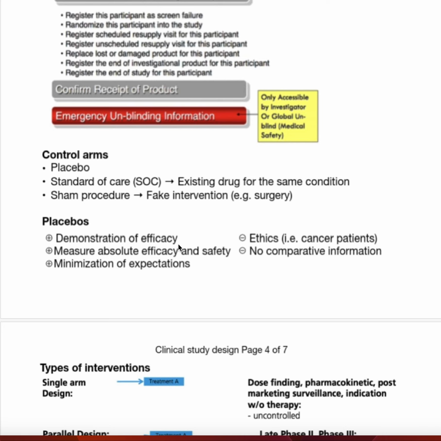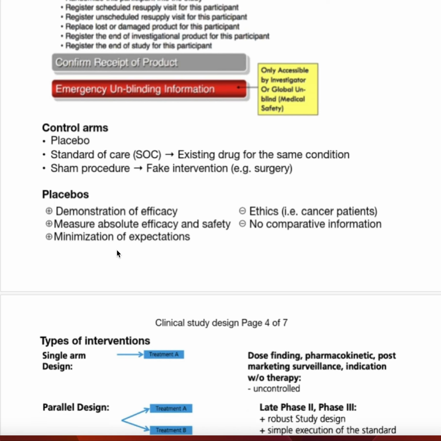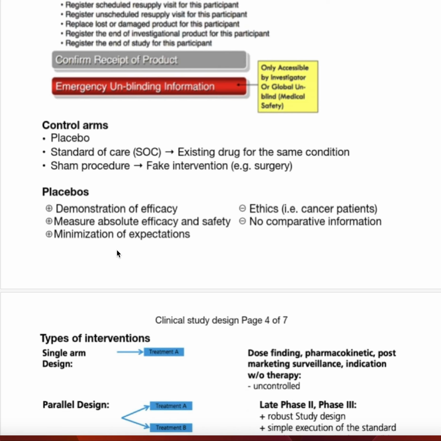Demonstration of efficacy, measuring absolute efficacy and safety, minimization of expectation, ethics, especially with cancer patients, and no comparative information. So we want to know the goals of the placebo, or how important the placebo is.